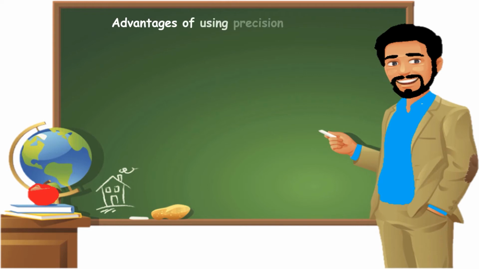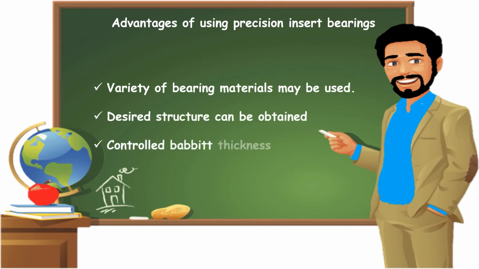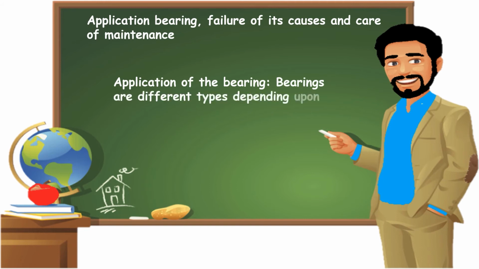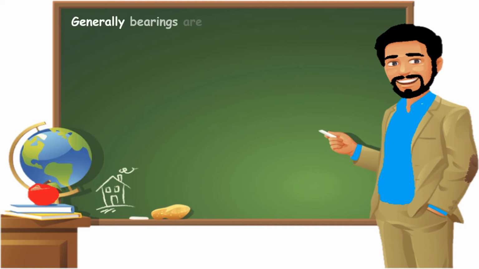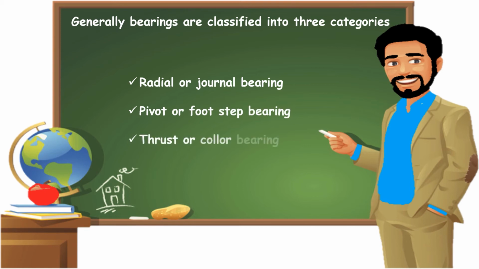Advantages of using precision insert bearings. Variety of bearing materials may be used, desired structure can be obtained, control of babbitt thickness is possible. Application of bearing, failure, its causes, and care and maintenance. Application of the bearing. Bearings are of different types depending upon the construction and direction of the load acting on the bearing. Generally, bearings are classified into three categories: radial or journal bearing, pivot or footstep bearing, thrust or collar bearing.